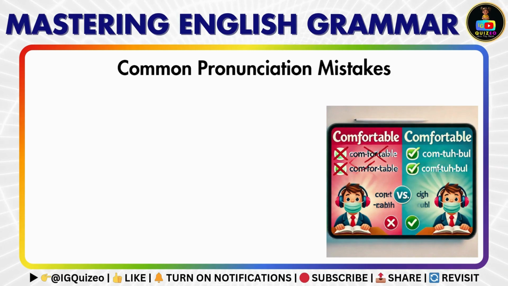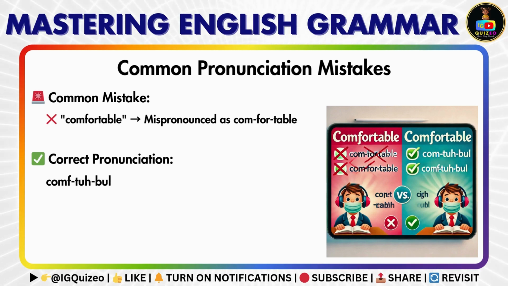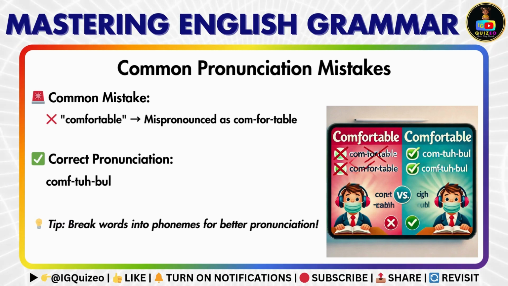Many English words are not pronounced as they are spelled. For example, comfortable is often mispronounced as comfortable. The correct pronunciation is comfortable. Breaking words into phonemes makes pronunciation easier.